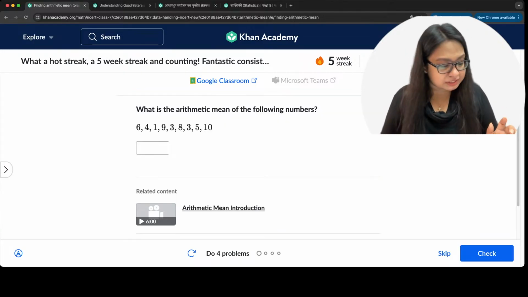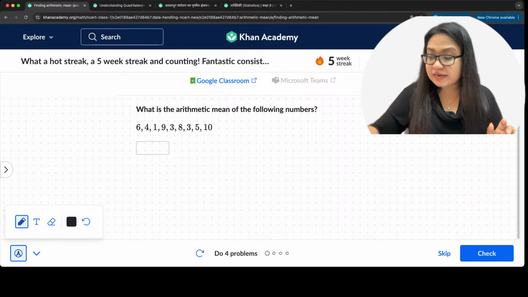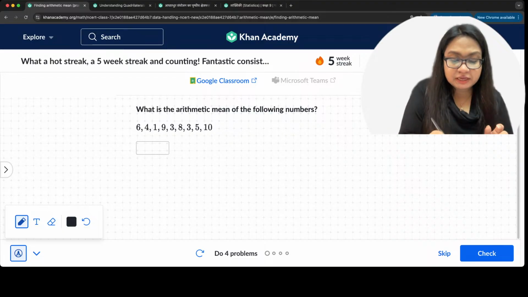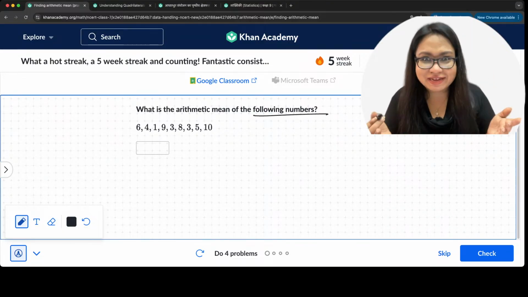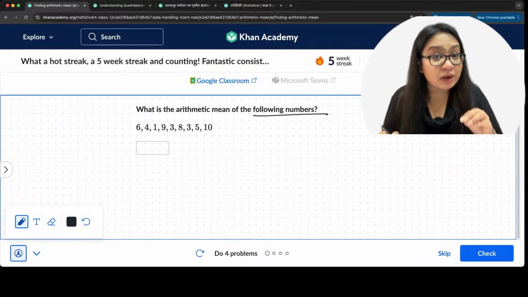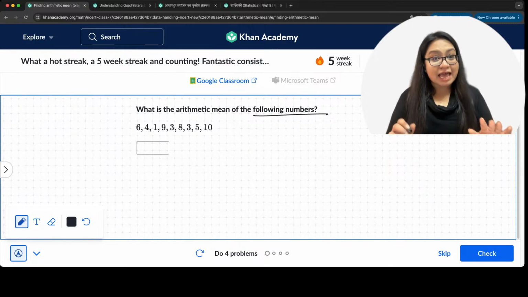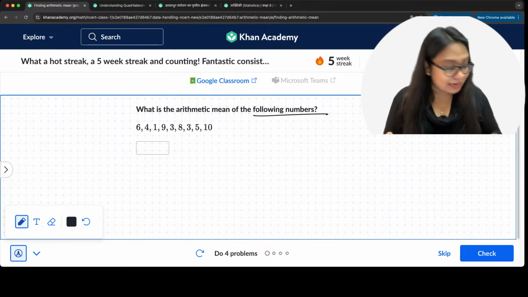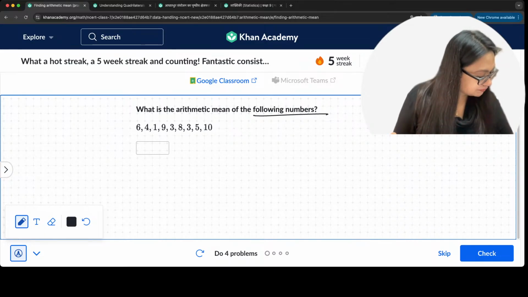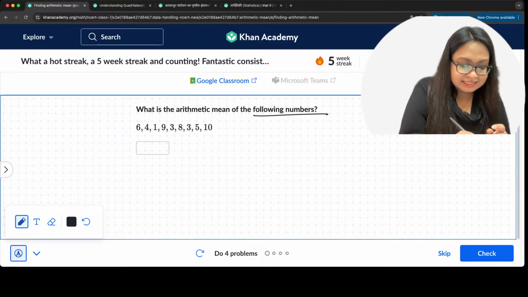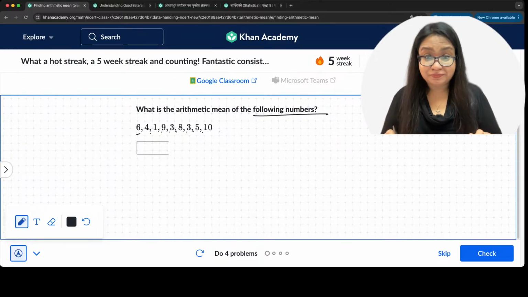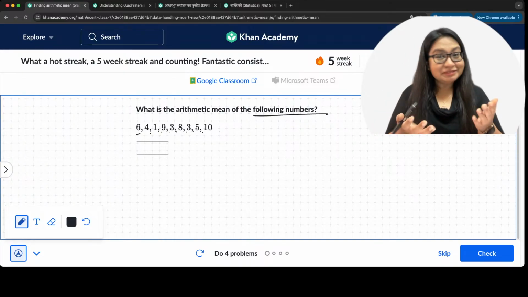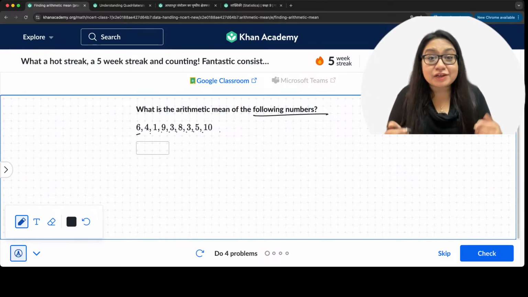The first question is, what is the arithmetic mean of the following numbers? Very simple. You just have a few numbers and let's calculate arithmetic mean. Come on, tell me, what is the answer you are getting? Let's see who answers first. The data is 6, 4, 1, 9, 3, 8, 3, 5, 10. So how do we calculate arithmetic mean?